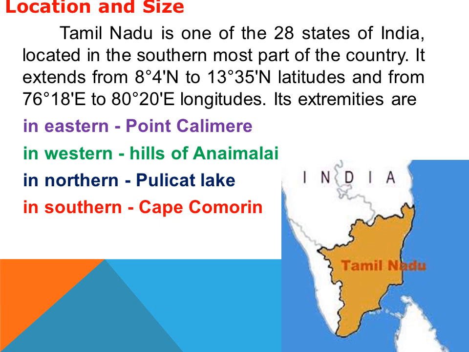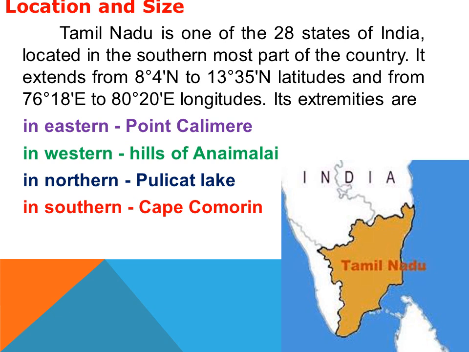Tamil Nadu is one of the 28 states of India, located in the southernmost part of the country. You see the picture? Tamil Nadu is on the southern side. It extends from 8 degree 4 minutes north to 13 degree 35 minutes north latitudes, and from 76 degree 18 minutes east to 80 degree 20 minutes east longitudes.